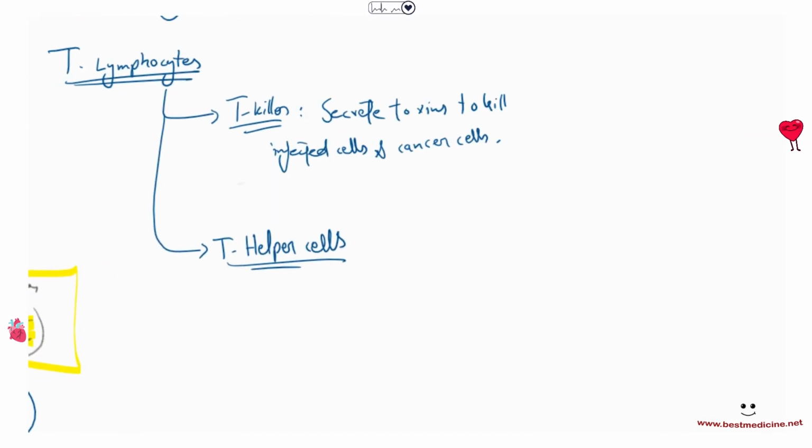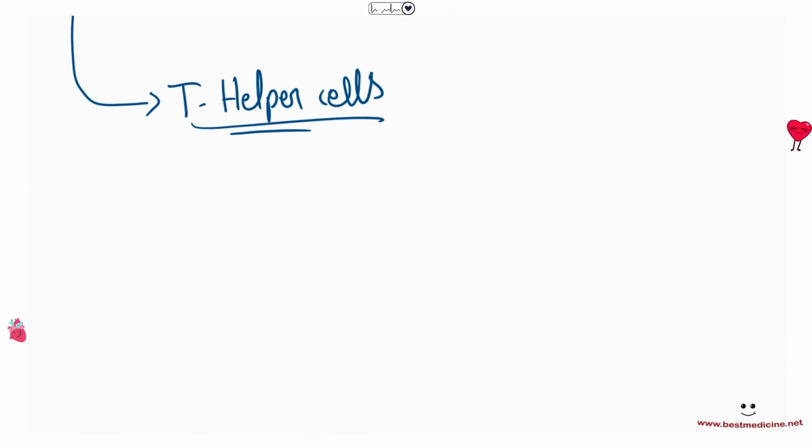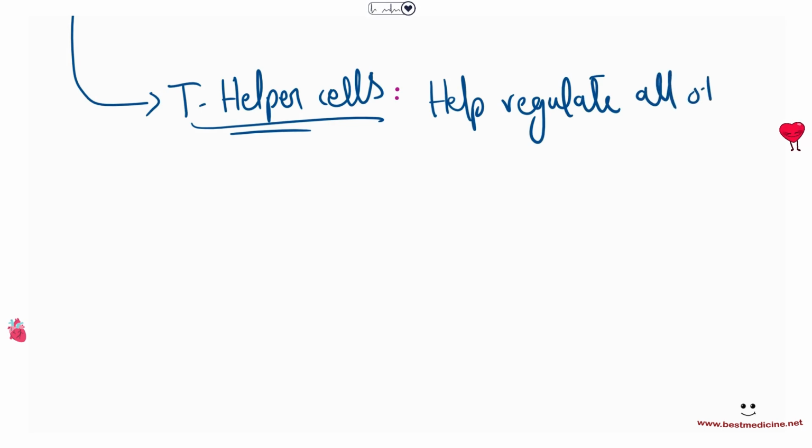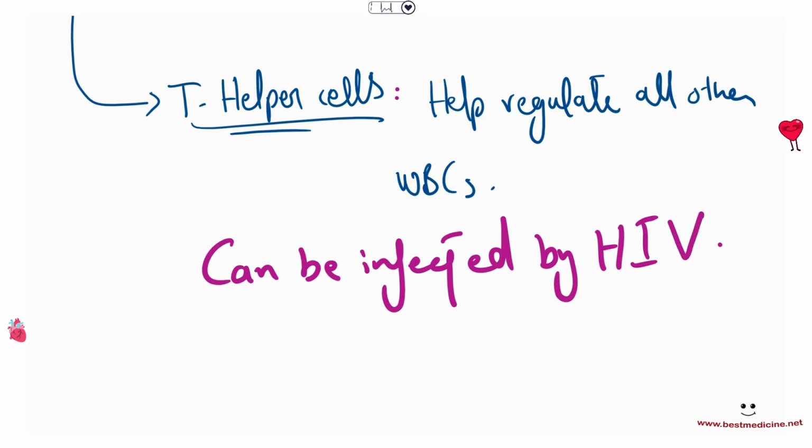Now here's the thing. T helper cells can be infected by human immunodeficiency virus, right? So what they do is they help regulate all other white blood cells, leukocytes. These can be infected by HIV, by human immunodeficiency virus, covered in the communicable diseases chapter.